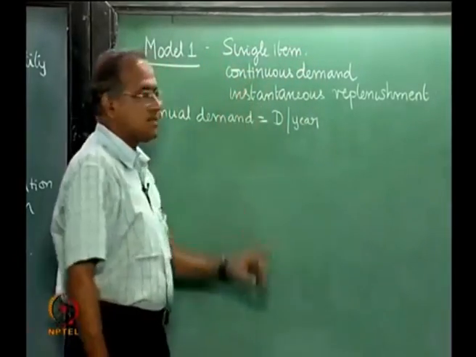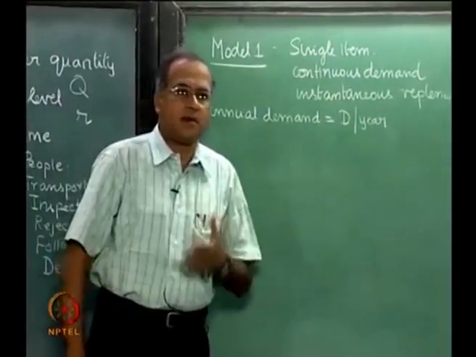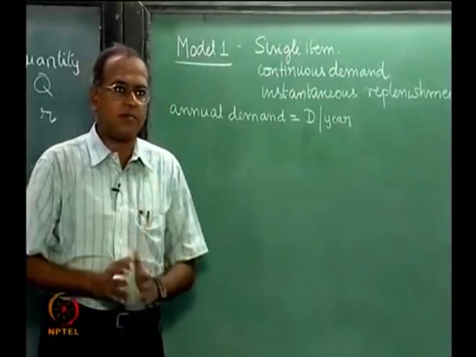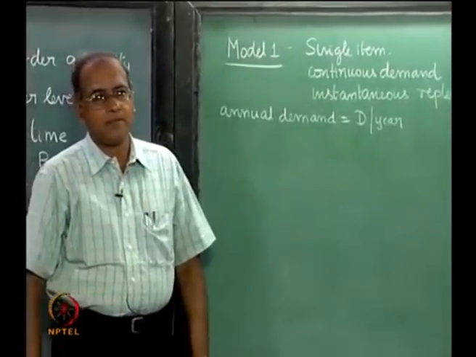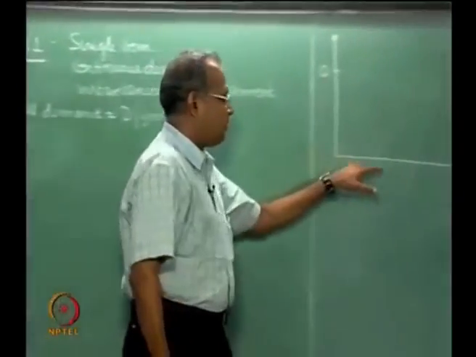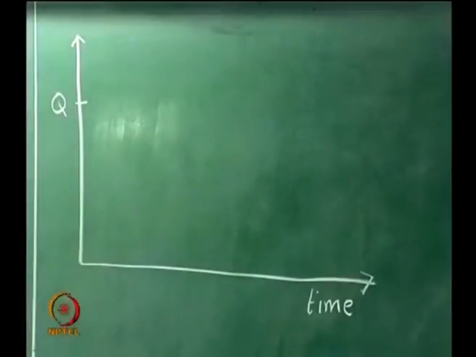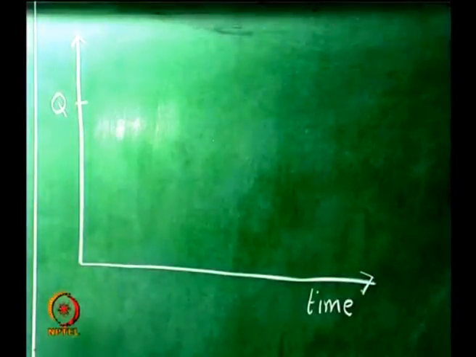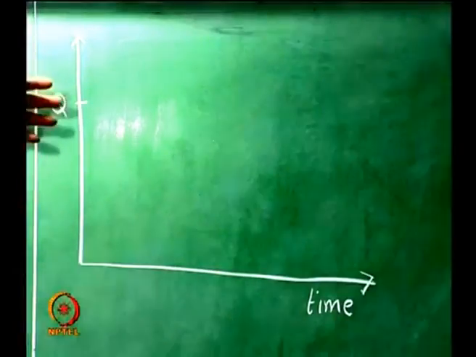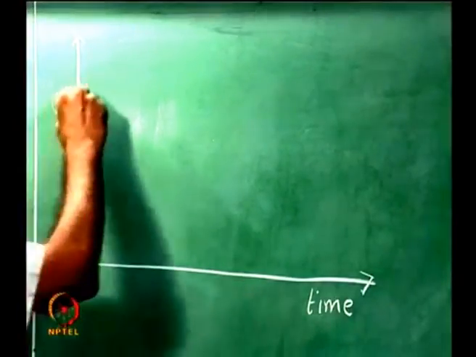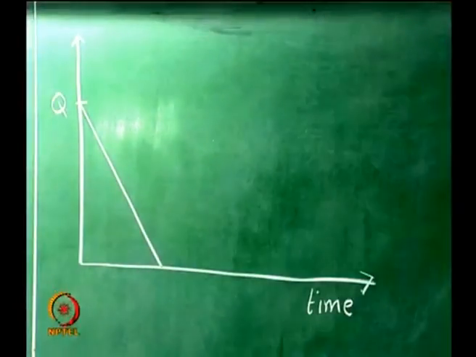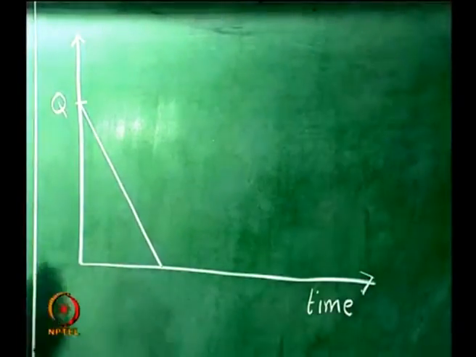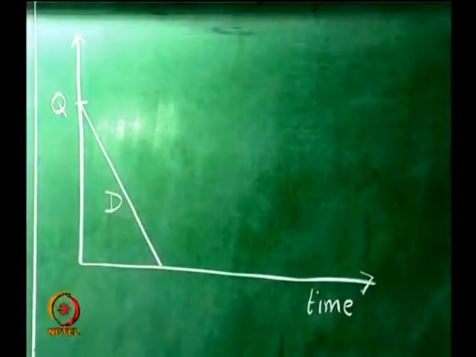Now, when we say continuous demand, we assume that the demand is there, the same amount of demand is there at every instance of time. Therefore, as time goes on, the demand D is met for every instance of time, and the stock of the item comes from Q, it is consumed and comes till it reaches 0. Now, this slope is D, which is actually the demand for the item.